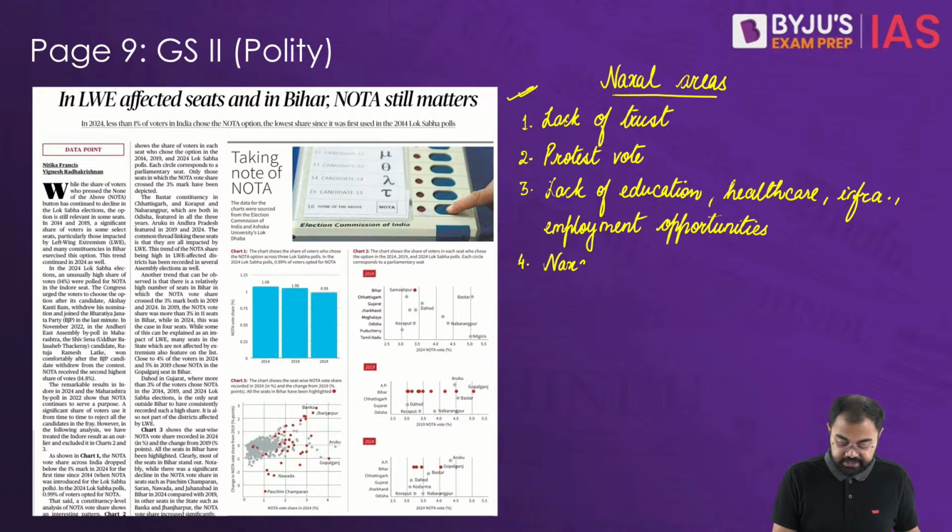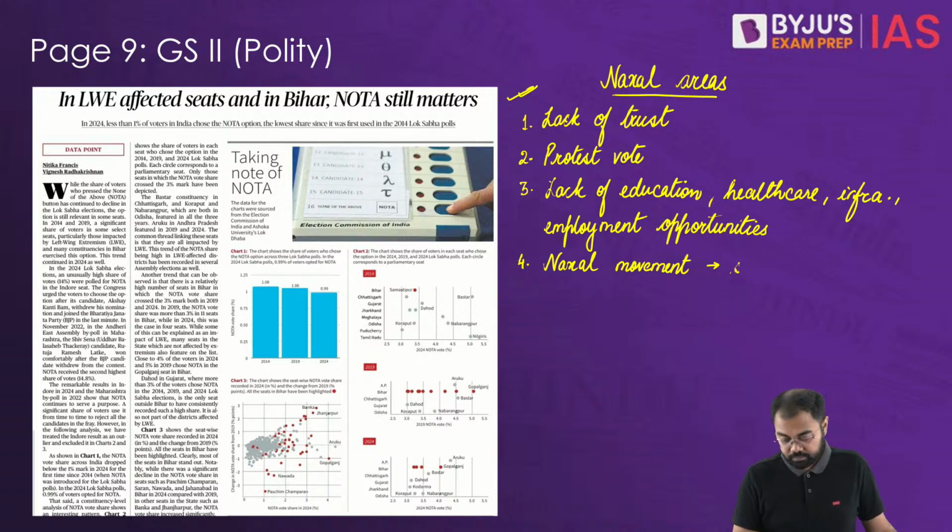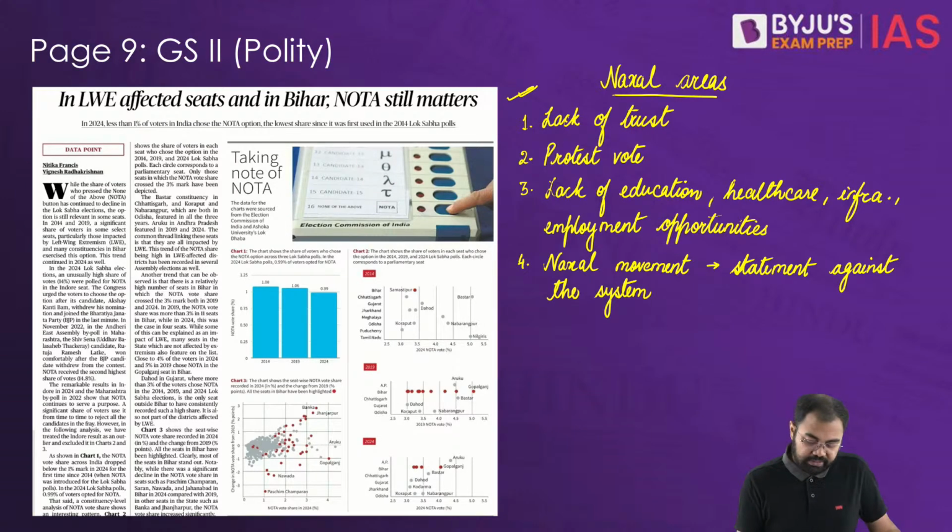In a manner, they try to make statements against the system itself, so that also becomes one of the reasons why we have seen this.